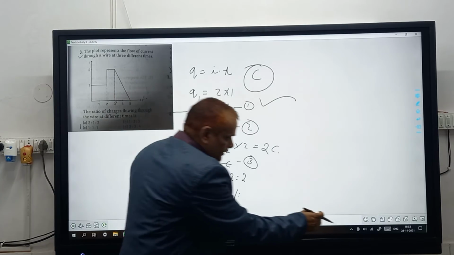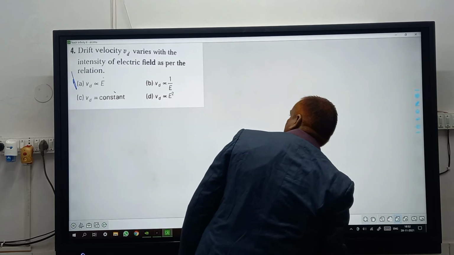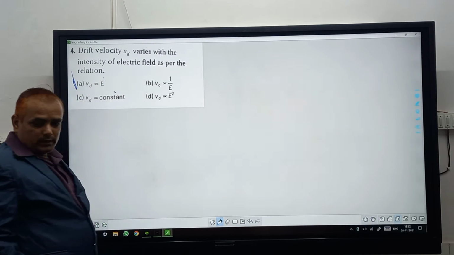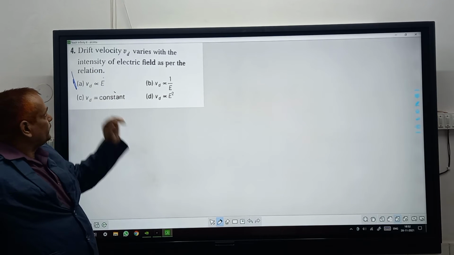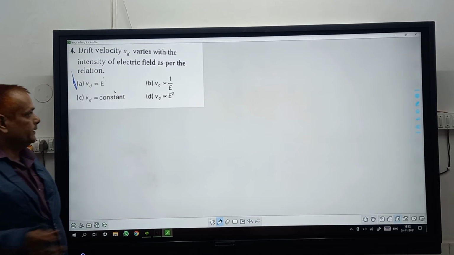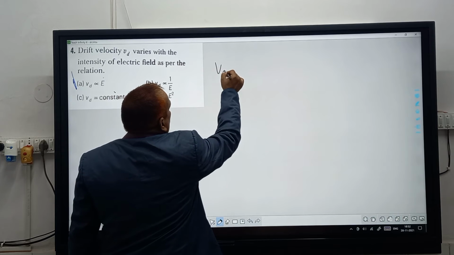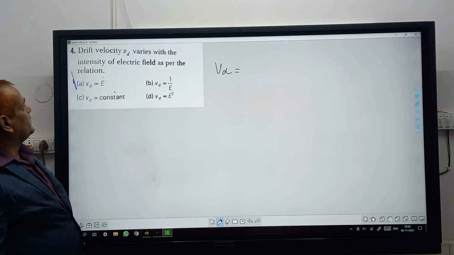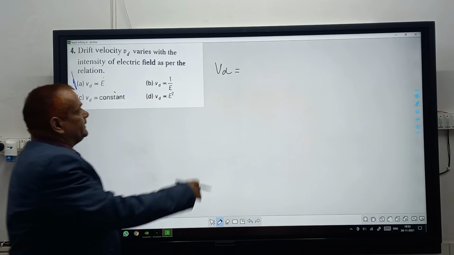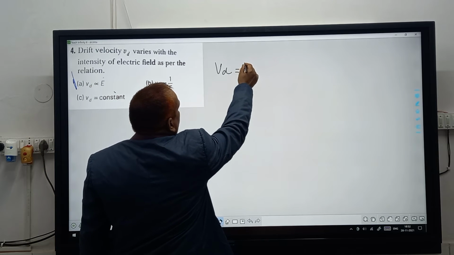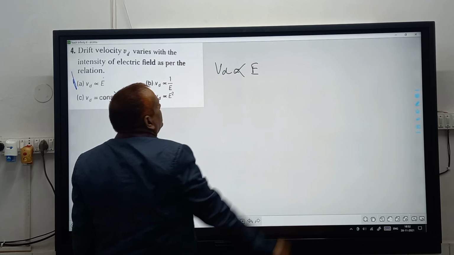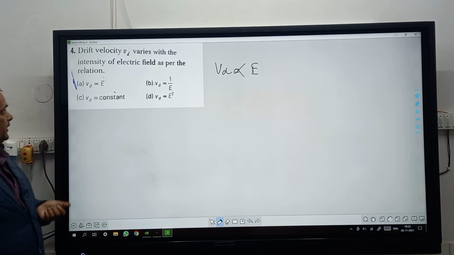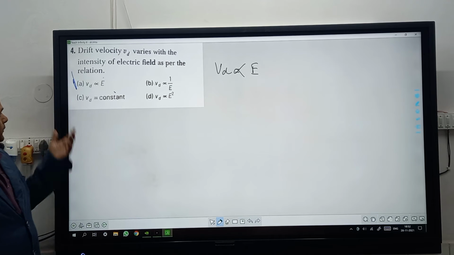Further, next question is on the screen. Very good question. You can see what is given here. Drift velocity V lower subscript D varies with the intensity of electric field E, as per the relation. Which is correct in this? This has been asked many times.